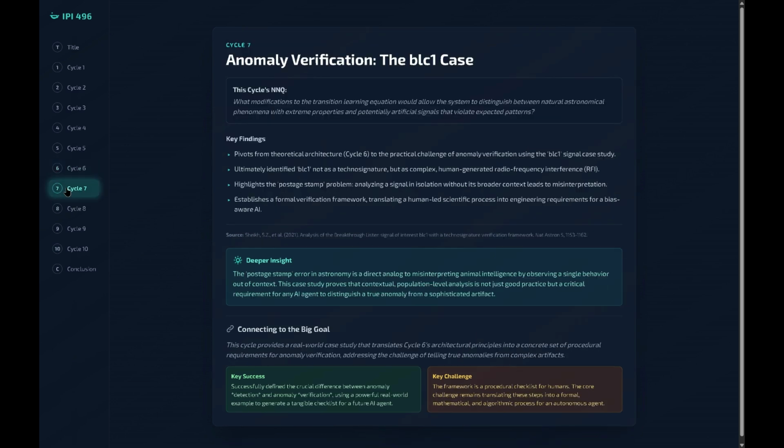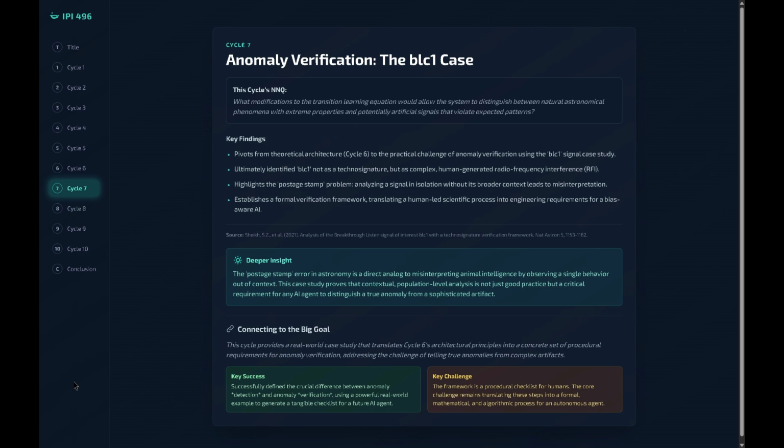Cycle 7, the BLC1 case study. Next, we put these ideas to the test with a real-world case study. The BLC1 signal. This was a radio signal detected from the direction of our nearest star, and for a moment, it looked like a potential techno-signature. But a rigorous verification framework revealed the truth. It wasn't alien. It was a complex ghost signal created by our own Earth-based radio interference.